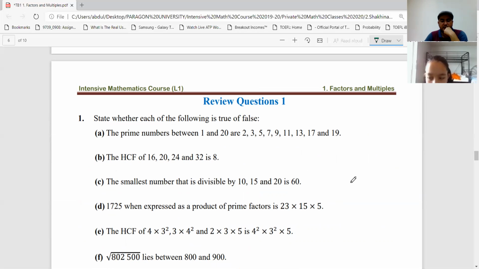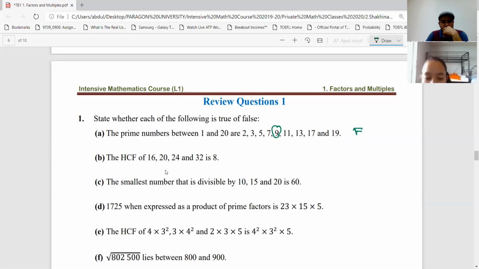Is it true or not? It's true. Are you sure? Here, 9 is not a prime number. Oh, I was looking at it as an odd number. So that's why it is false.